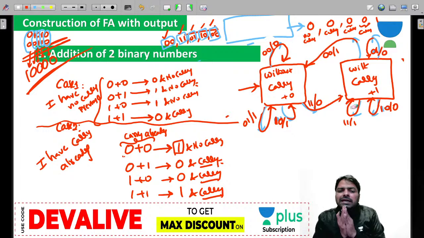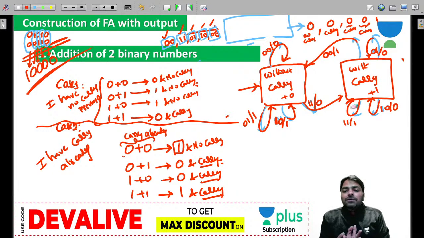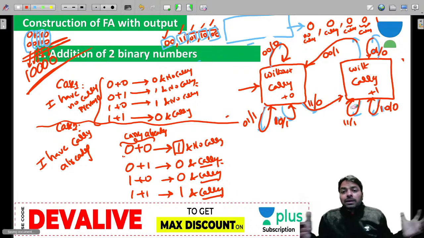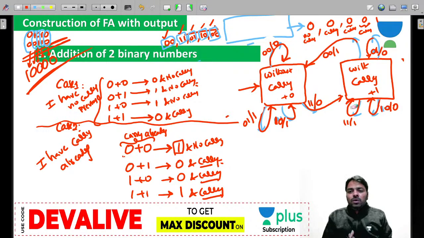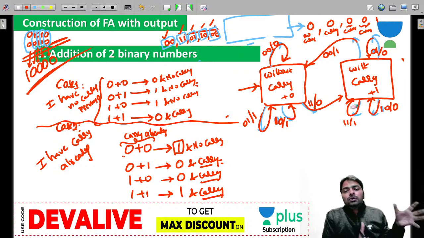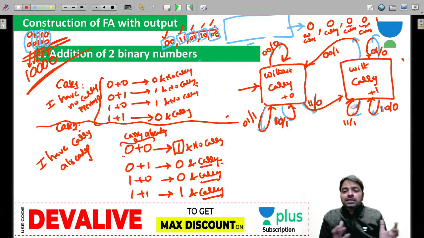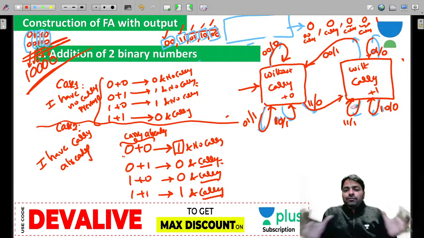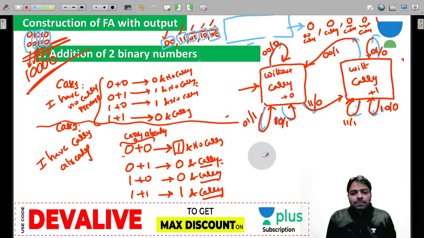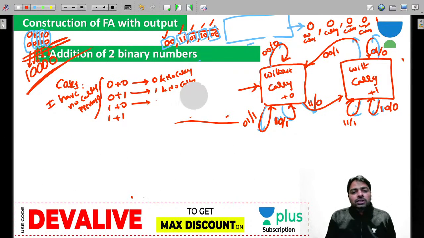Now which machine have I designed? A Mealy machine. You observe that every state gives two different outputs, 0 or 1, right? By looking at this, you can convert it to a Moore machine if you want. Without carry there are two states, with carry there are two states, with 0 output and with 1 output. Then with 4 states you can design the Moore machine. So I am giving this as homework if you want to practice. I am trying to help you guys. This information is very important for you. I have already shown you.